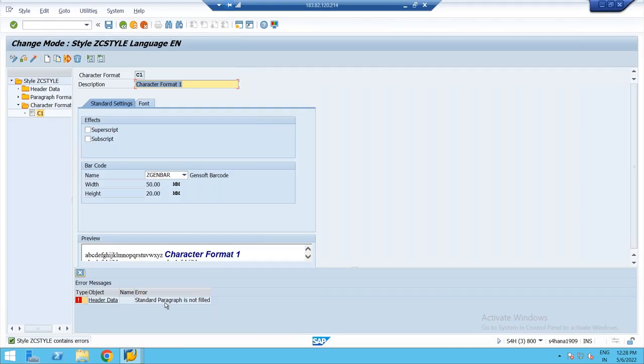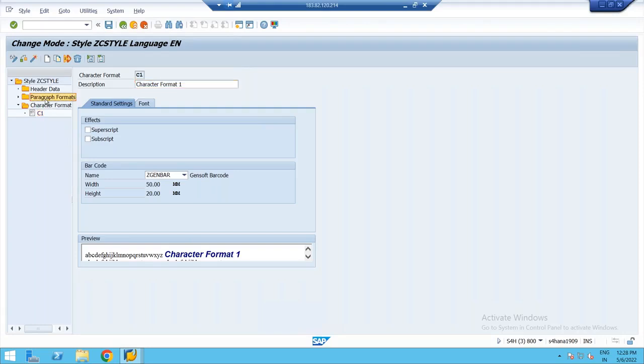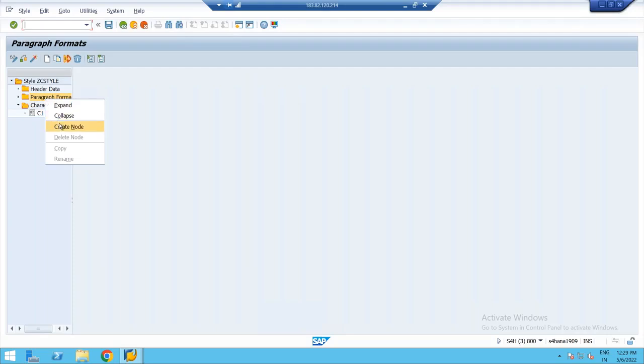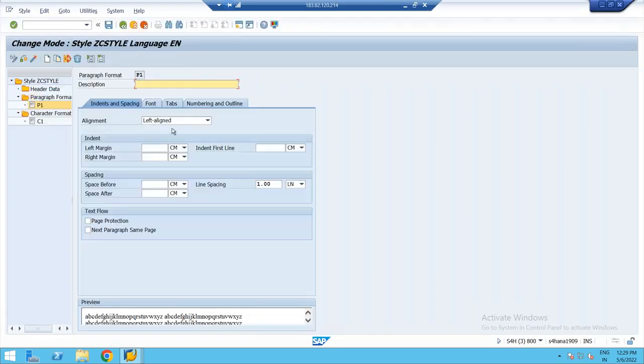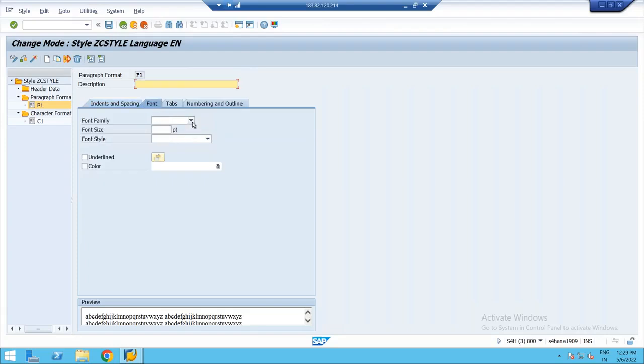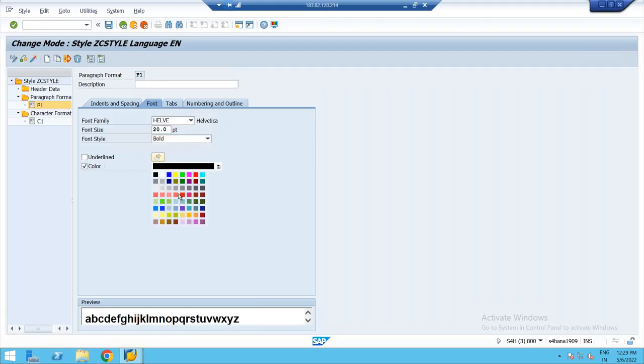In the header data, we have to give one paragraph as the standard paragraph. So just like yesterday, today also create the paragraph format. At least one paragraph format you have to create. I'll right click on the paragraph format and give it as P1. Set any font settings here. Minimum I should have one paragraph font. I'll provide some description: paragraph format one.